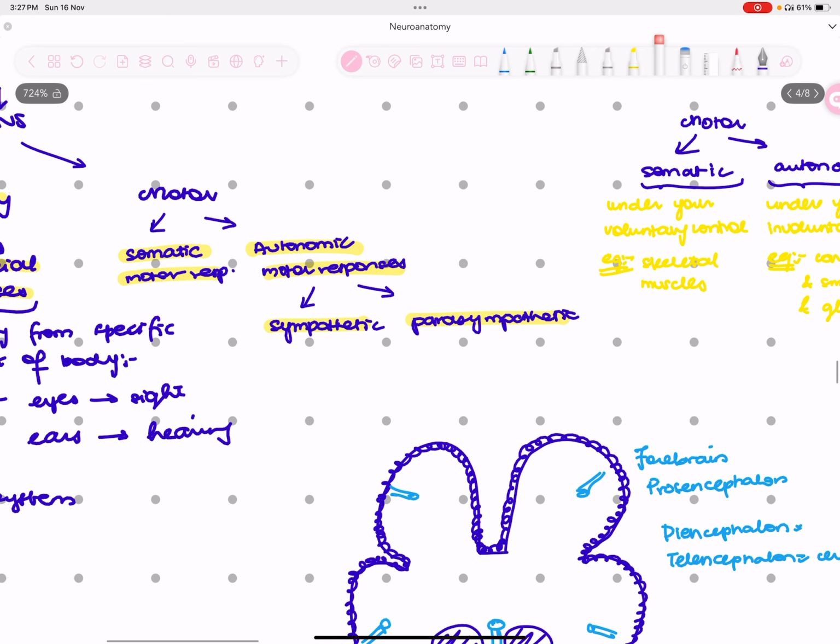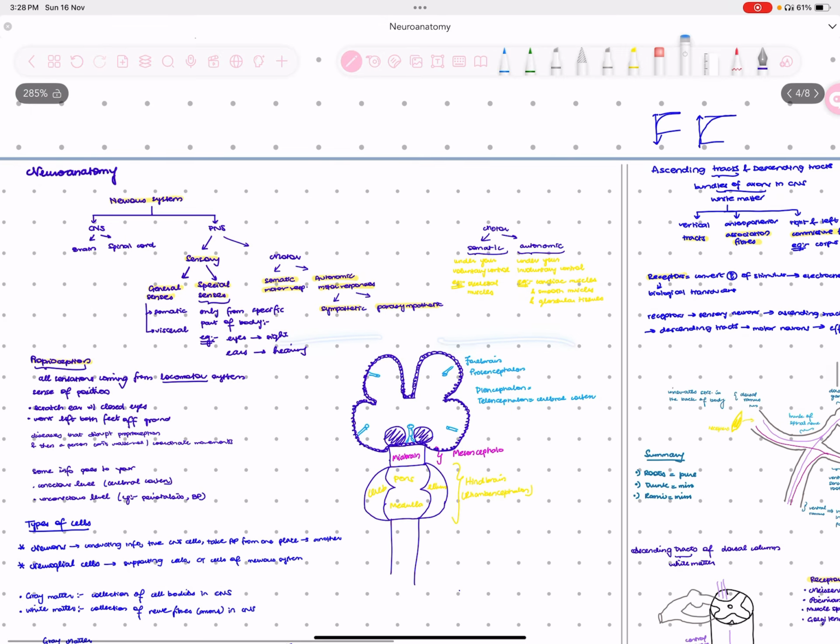So motor is somatic and autonomic. Somatic is everything that's under your conscious control. Autonomic, everything that's under your involuntary control. Right, for example, everything done by your smooth muscles, by your cardiac muscles, and by your glandular tissue. And somatic is by your skeletal tissues or skeletal muscles, right? And autonomic is divided into sympathetic and parasympathetic, right?